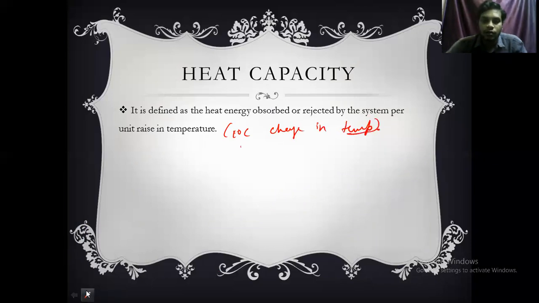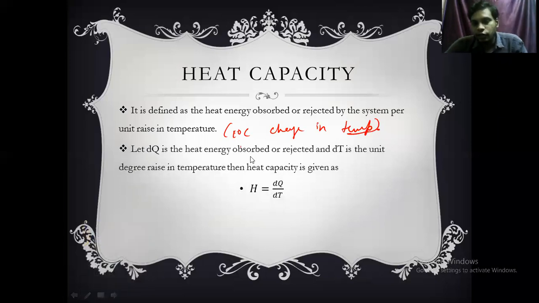Okay, now the next point. Let dQ be the heat energy absorbed or rejected and dT is the unit degree rise in temperature, or change in temperature. Then heat capacity is defined as heat energy absorbed or rejected per, means divided by, unit change in temperature, that is dT.